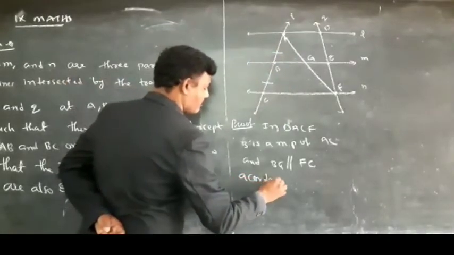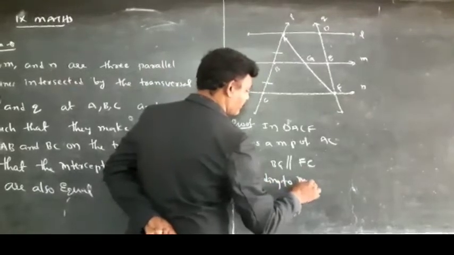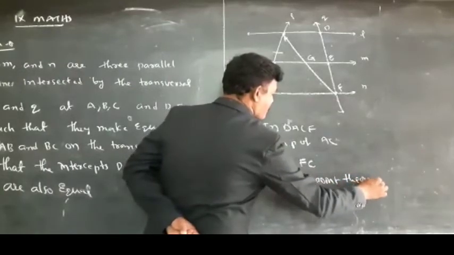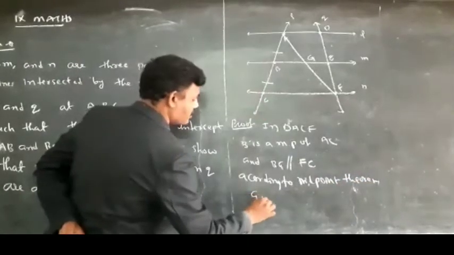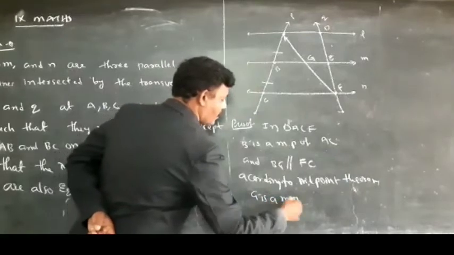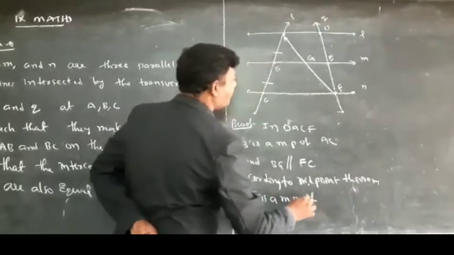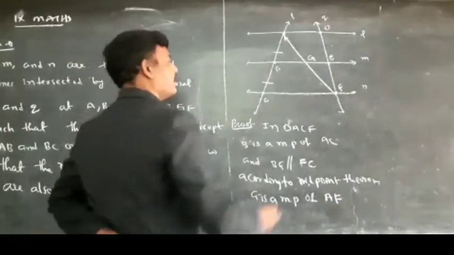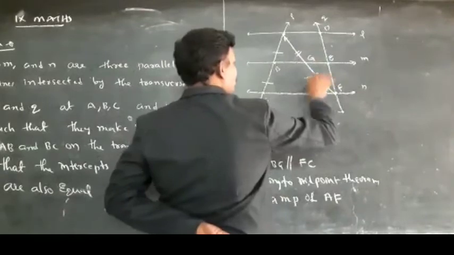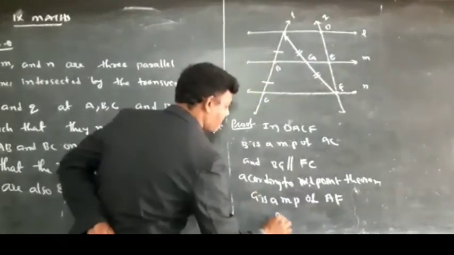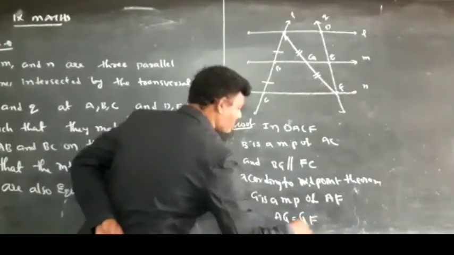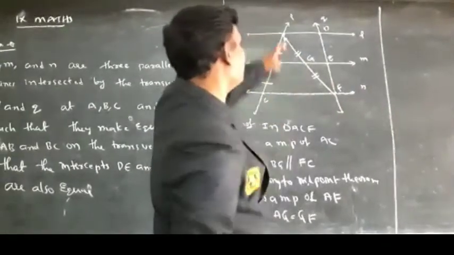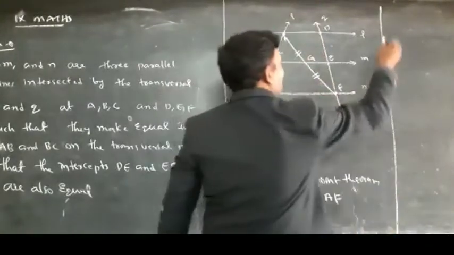According to the midpoint theorem, G is a midpoint of AF. It means the length of AG and the length of GF are both equal. AG is equal to GF. Okay, now I am taking the next triangle, that is AFD.